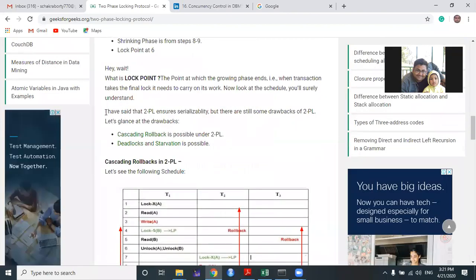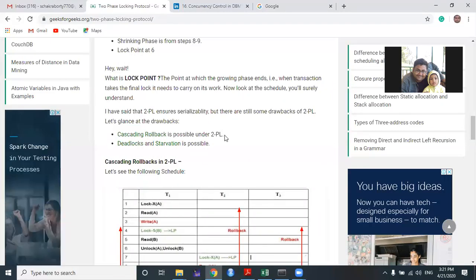But the two-phase locking protocol has two very important drawbacks. The first disadvantage is cascading rollback, which I already discussed in the transaction chapter. Cascadeless schedule, if you forget it, please check the view serializability lecture, which discusses cascading rollback and cascadeless schedule. Cascading rollback is not at all acceptable in any transaction, but in two-phase locking protocol it is possible, and that is a drawback.